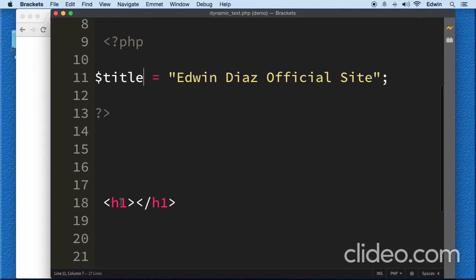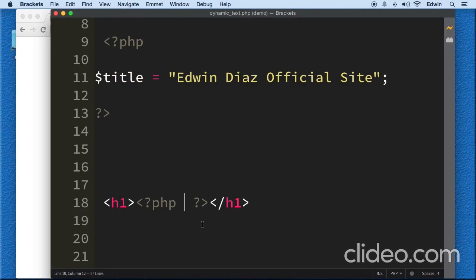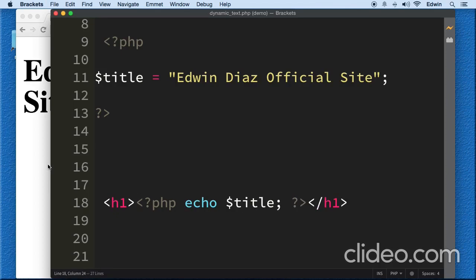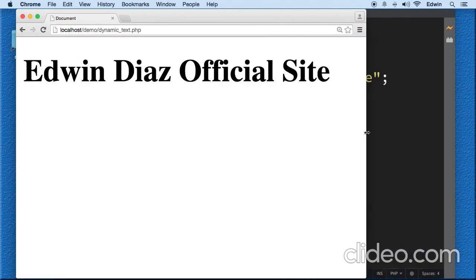Look at that, title. And I have this h1 in 10 different pages. Inside this h1, I'm going to embed some PHP and echo out the title. Right now, if I just echo out this, I get a problem there. I don't have anything there. Let me just take out the echo. As you can see, I have nothing there. If I use echo and I use the title, that name, you can see that I'm displaying the title right here. I'm displaying that text inside that variable.